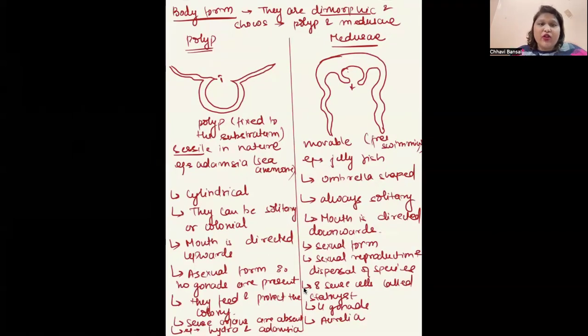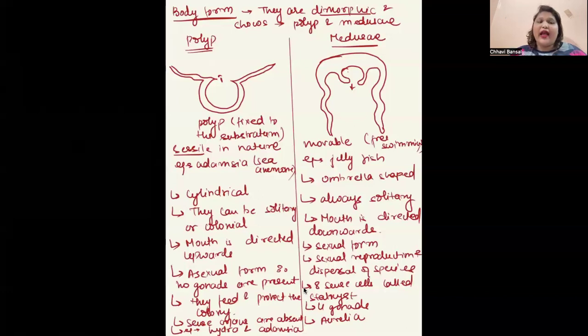Polyps are solitary or colonial. They can be both. But medusa is only solitary. The polyp mouth is facing upwards, whereas the mouth of the medusa is facing downwards. Polyp is an asexual form, meaning they reproduce by asexual mode of reproduction. So if it is asexual, they do not require any gonads. So what is the job of the polyp? To provide nutrition and protect the colony. They also do not have any sense cells present.